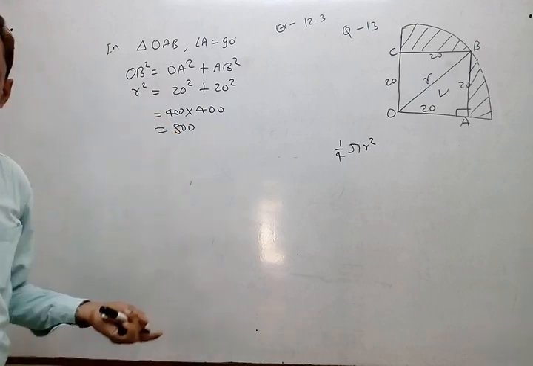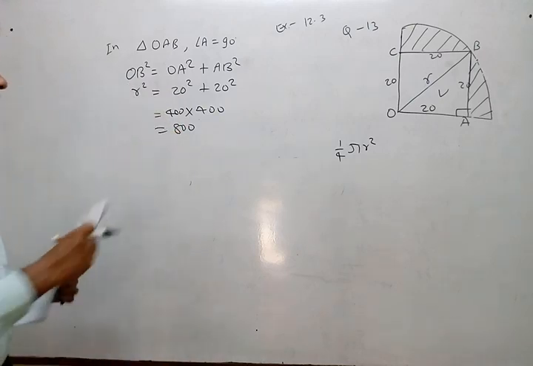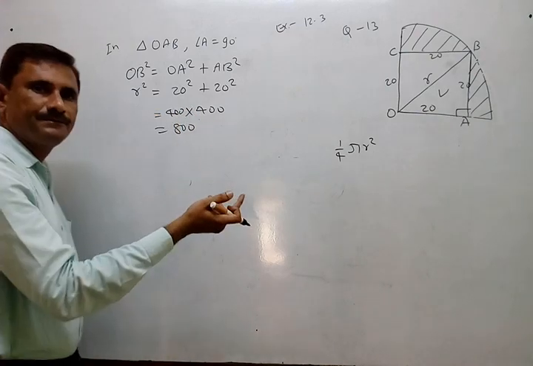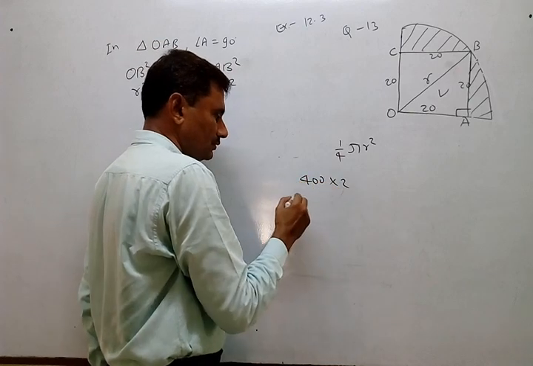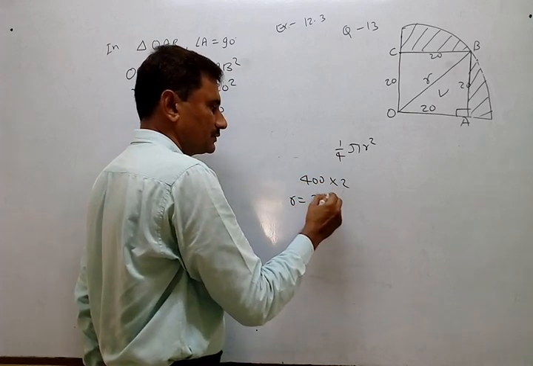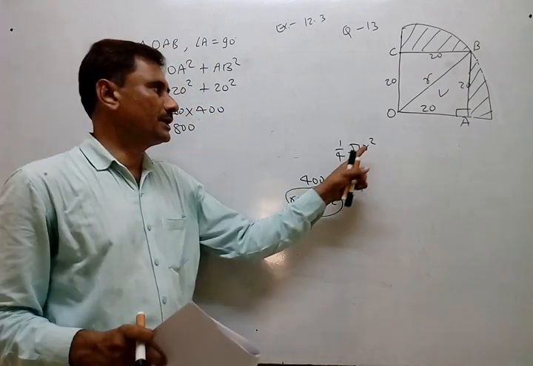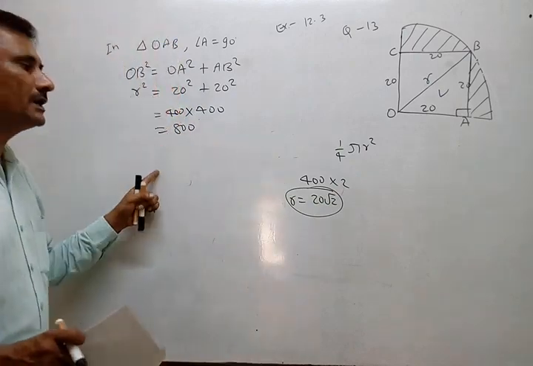We require R square in the formula, so R square is found already. No need to find R. Even then, if you want to find R, it will be 2 times 400, so the root of this will be 20 root 2. 20 root 2 will be our radius. But no need of radius, the square of radius is required, so we are not going ahead.